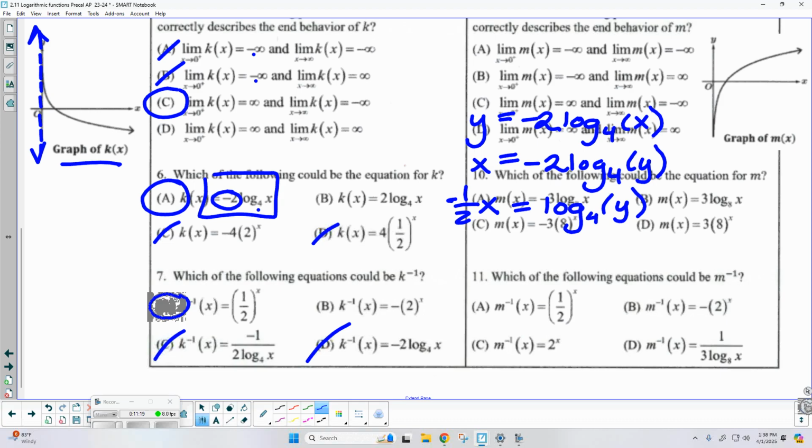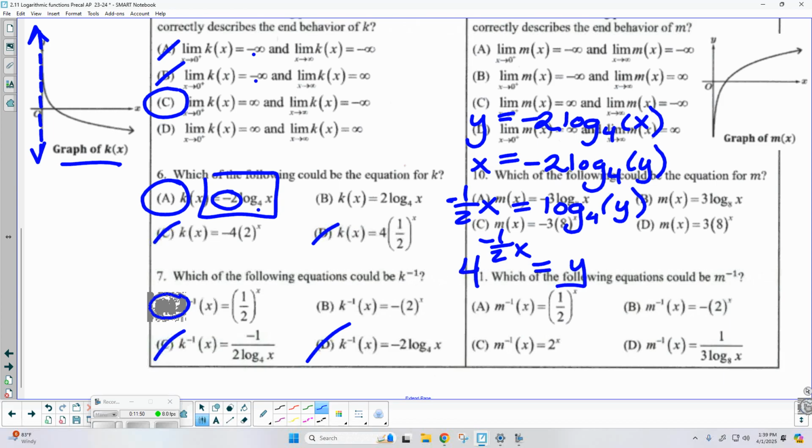So there's actually one thing I can do, and y is isolated. What am I referring to? I can take this log and what? I can rewrite it as an exponential. Okay, so I'm going to take base 4. Now remember, a log is a power, so whatever your log expression equals, that's the power I have to place on the base in order to equal the argument. Okay. Now, of course, your last step would be, once you get y by itself, to replace it with the inverse, so k inverse of x.